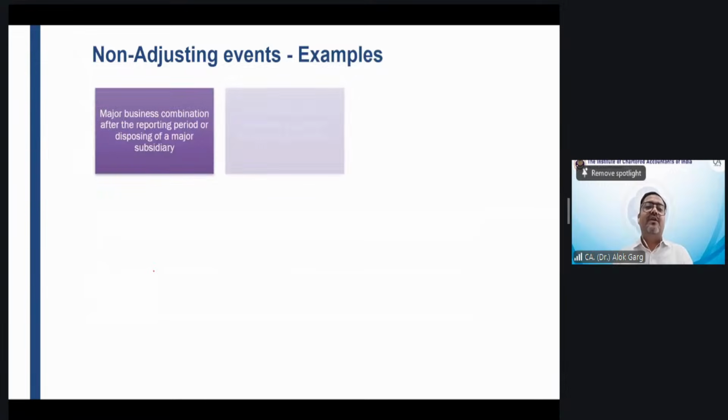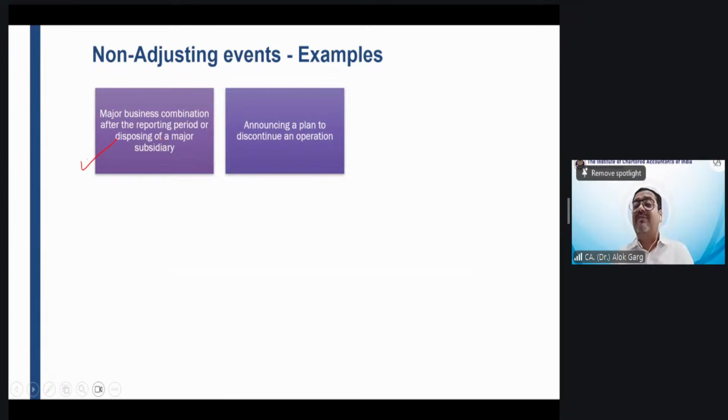Now examples. There are so many examples of non-adjusting events. Major business combination after the reporting date or disposal of a major subsidiary. A merger and acquisition or disposal of a subsidiary happened after 31st March, my dear friends. So the point is, some disposal of a subsidiary happened after 31st March, but before approval of the financial statement.